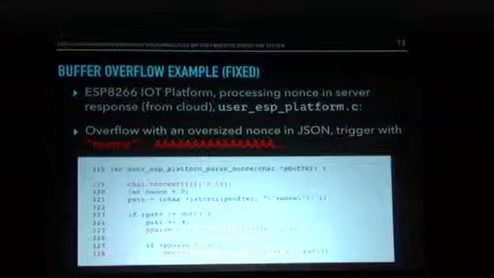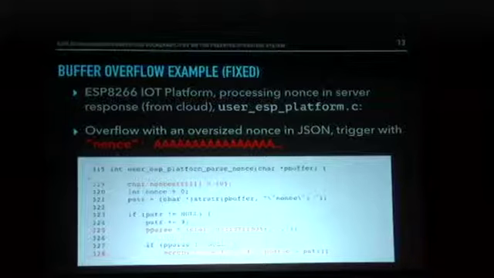If we look at this piece of code, is it possible to read it on the slide? Okay, good. Excellent. So if we look at this code, it's parsing a JSON response, and on line 321, it takes everything between the JSON attribute name nonce and the trailing comma, and copies it into an 11-byte buffer on the stack. So this is a problem. If we can impersonate the server or compromise it, then we can execute code on clients that talk to it. And as it turns out, due to other vulnerabilities, we can impersonate the server. So, classic stack smashing bug.